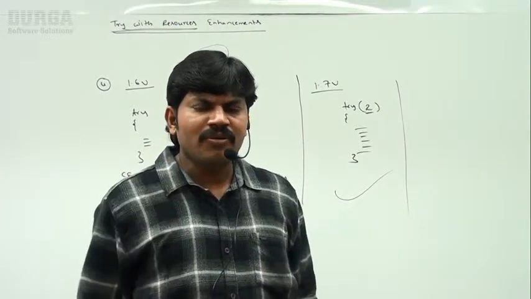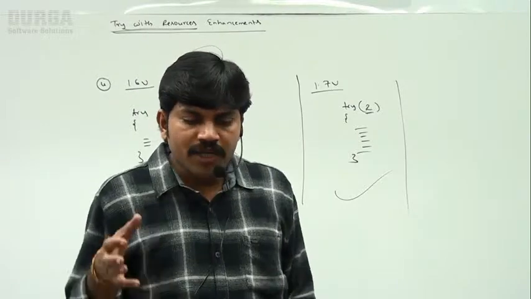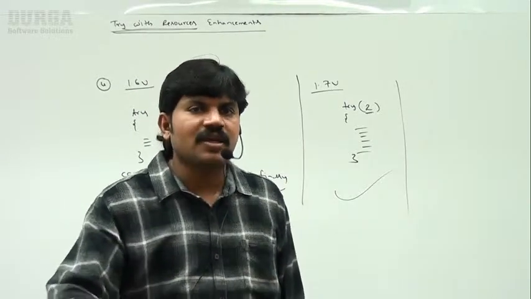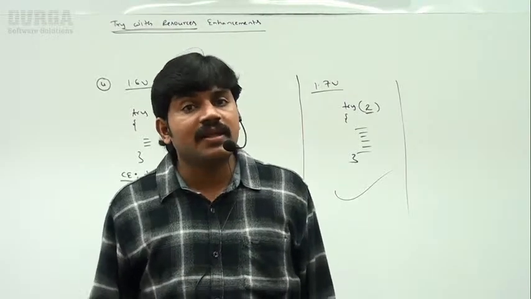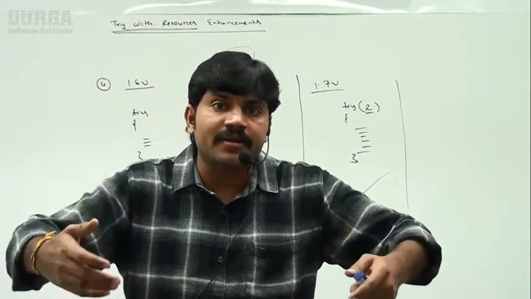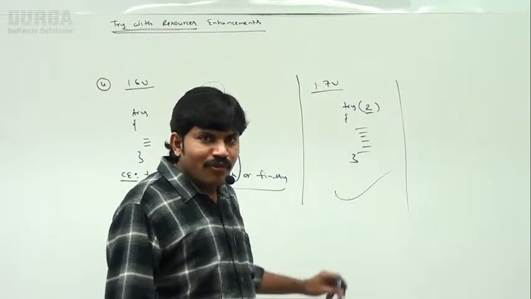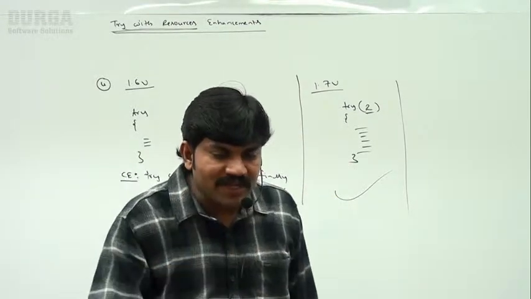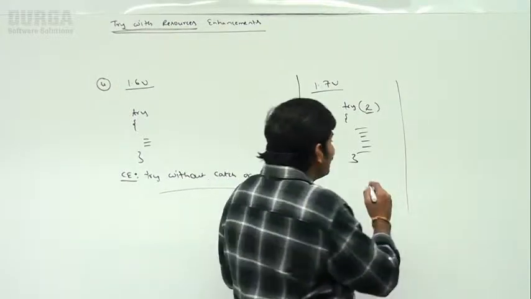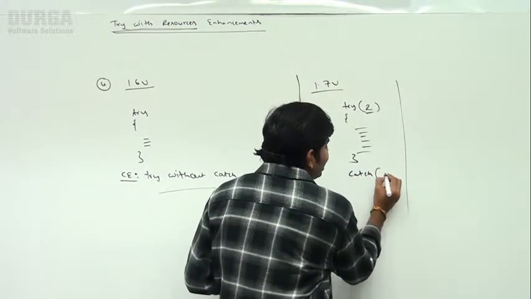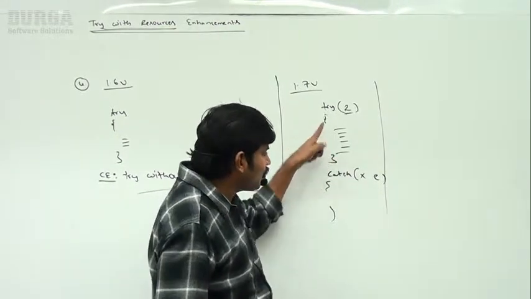Okay, that's all. So in the 1.7 version, what is the biggest advantage? We almost removed the finally block syntax. We removed the requirement of the finally block because that activity is automated with the try block only. Remember that. Slowly try-catch-finally syntax came down to try-catch. Correct or not? Slowly try-catch-finally syntax will come to try-catch.